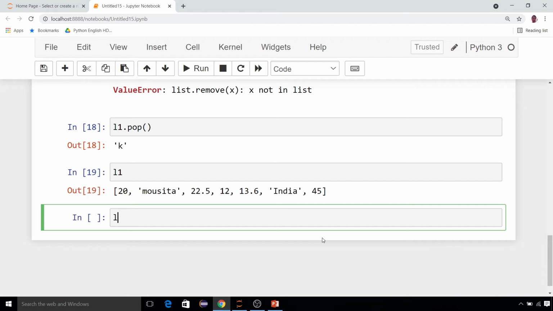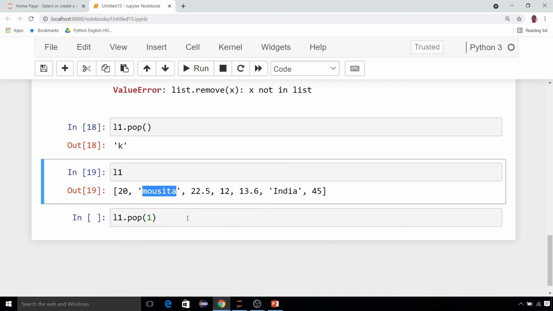Now this pop can also be used in another way. Suppose inside pop I give the index position. That can also be done. If you are not passing any argument, it will by default delete the last element. But if you pass an argument, that argument should be the index of the list. Suppose I have passed 1. That means it will delete my name, because my name is at index position 1, this one.